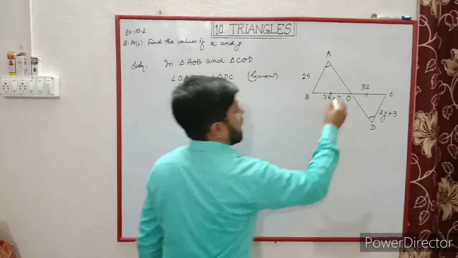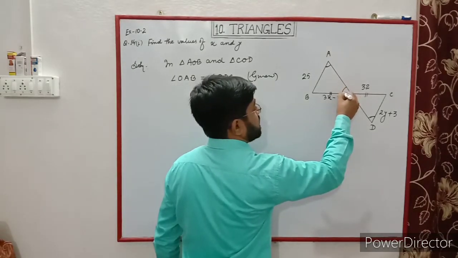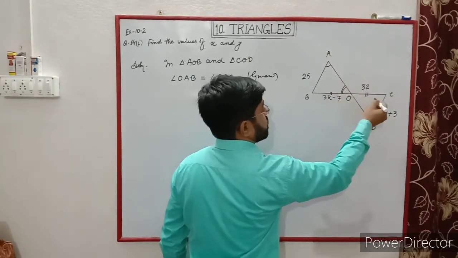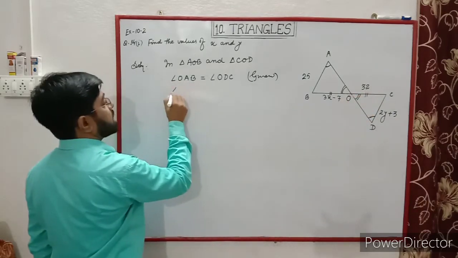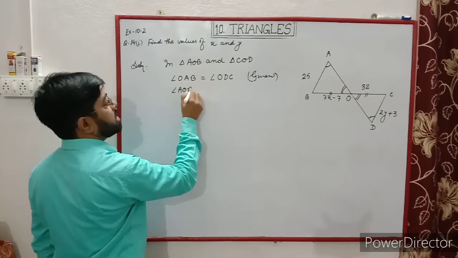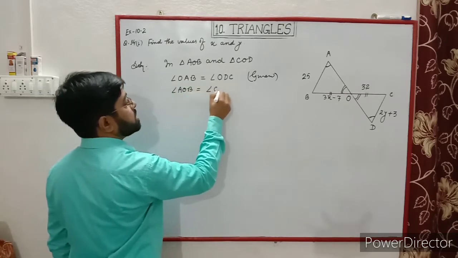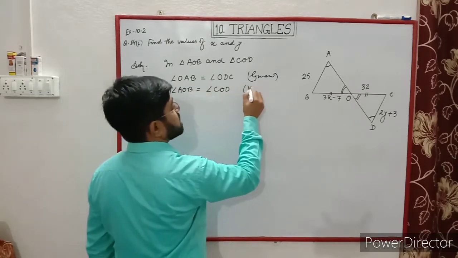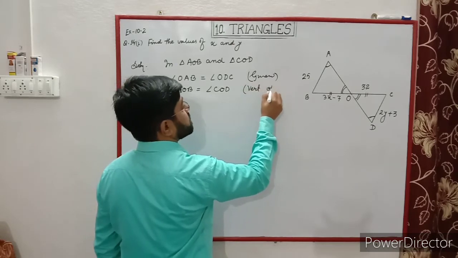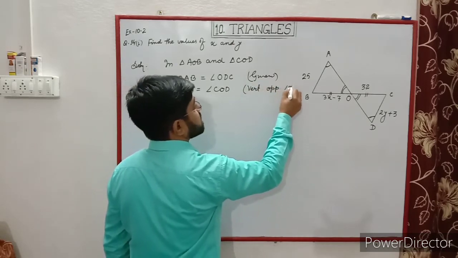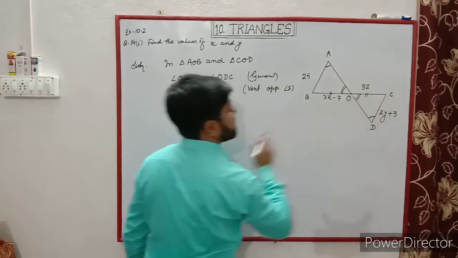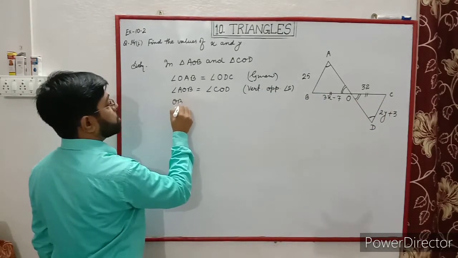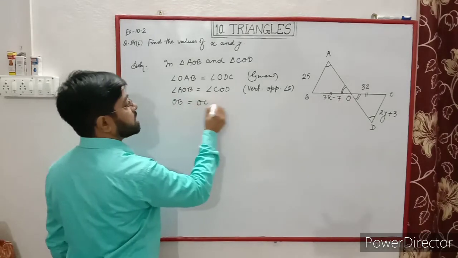Now angle AOB is equal to angle COD by vertically opposite angles. Now OB is equal to OC, it is given.